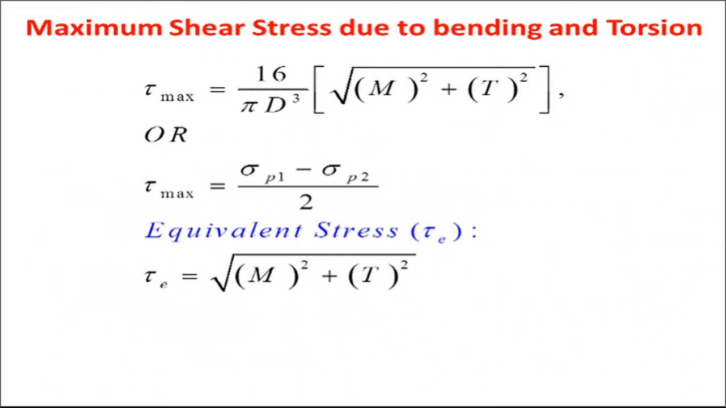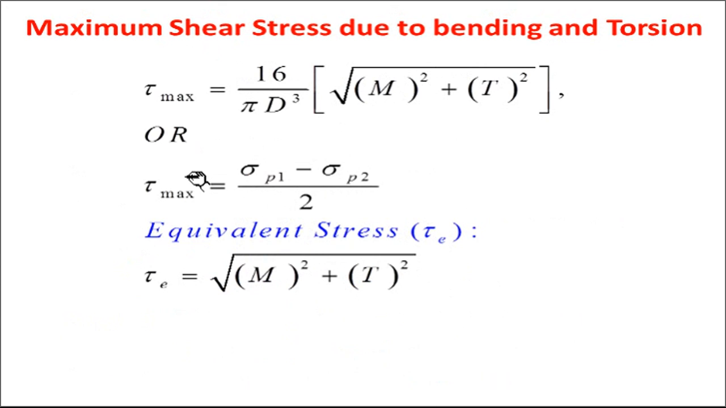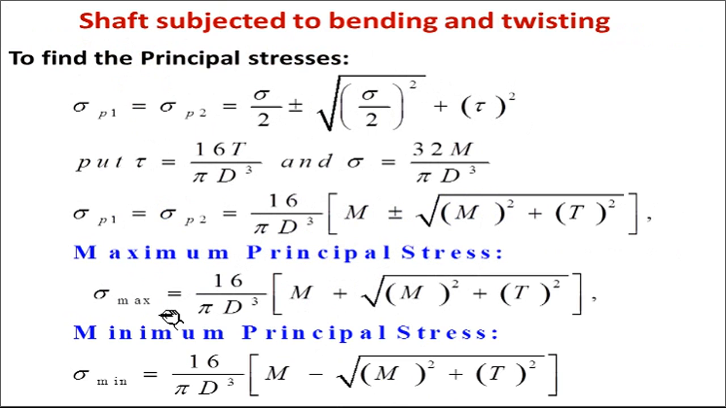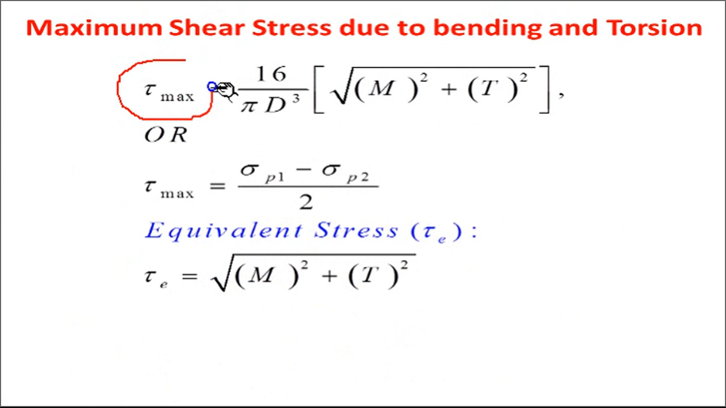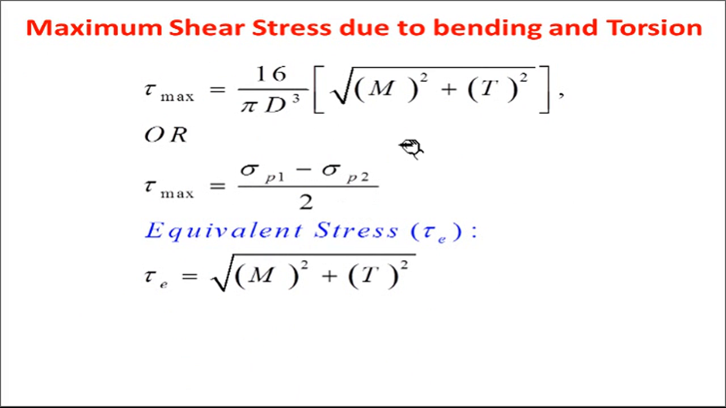Now we have just calculated the maximum and minimum stress. This is sigma max, sigma minimum. Now you need to calculate tau max also. These were the maximum and minimum principal stresses, but you need to calculate the maximum shear stress, tau max, and that is nothing but 16 upon pi d cube under root of m square plus t square. Either you use this formula or you can use sigma P1 minus sigma P2 by 2, because here we know the values of sigma P1 and P2. If we use the same values here and divide by 2, you will get the same answer by this and this.